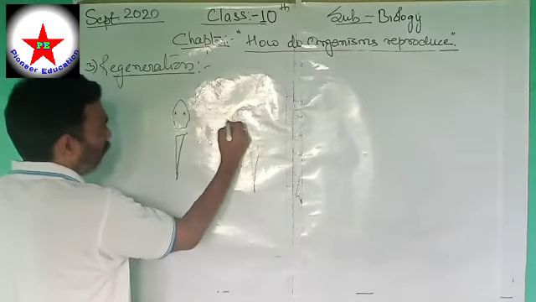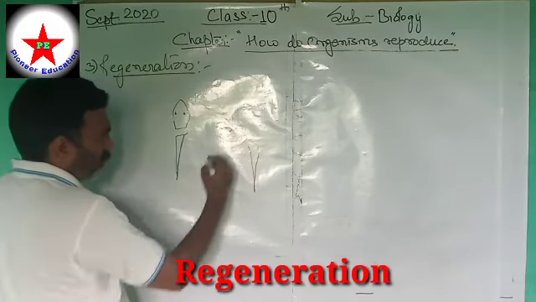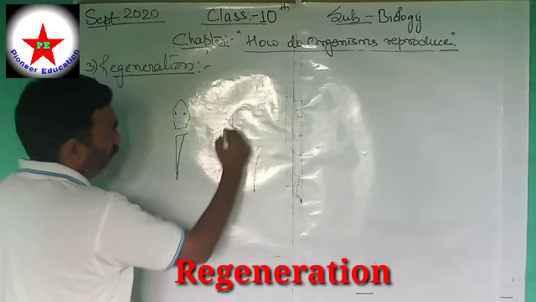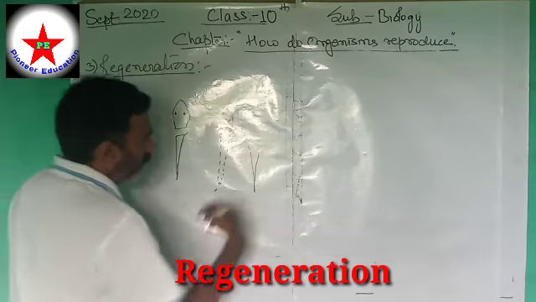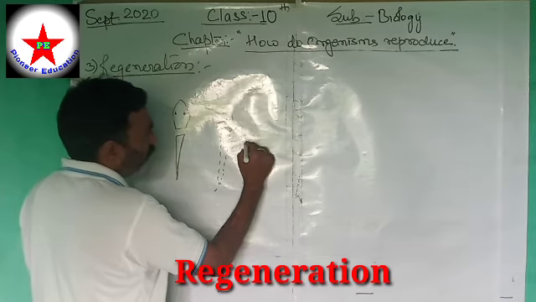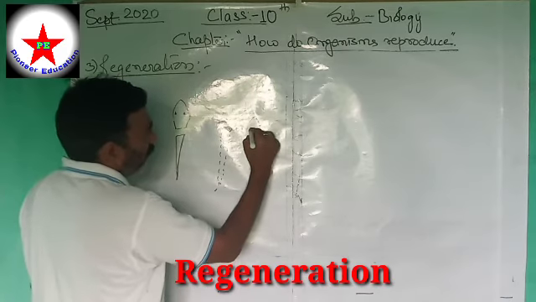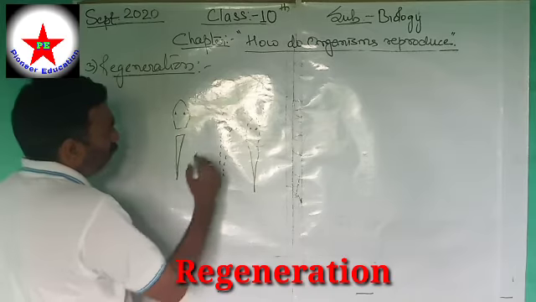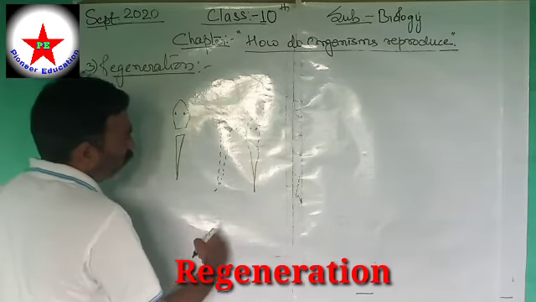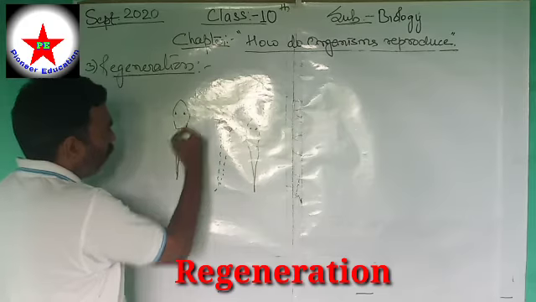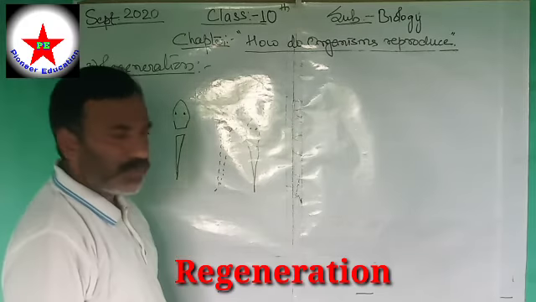Suppose if we talk about the head, the bottom part was lost. So this head will grow its lost part and become a separate individual. On the other hand, the bottom part, the tail part, will grow its head and now it becomes a separate individual. Now from one we have found two separate individuals. This was in case of planaria when the body was split into two parts.